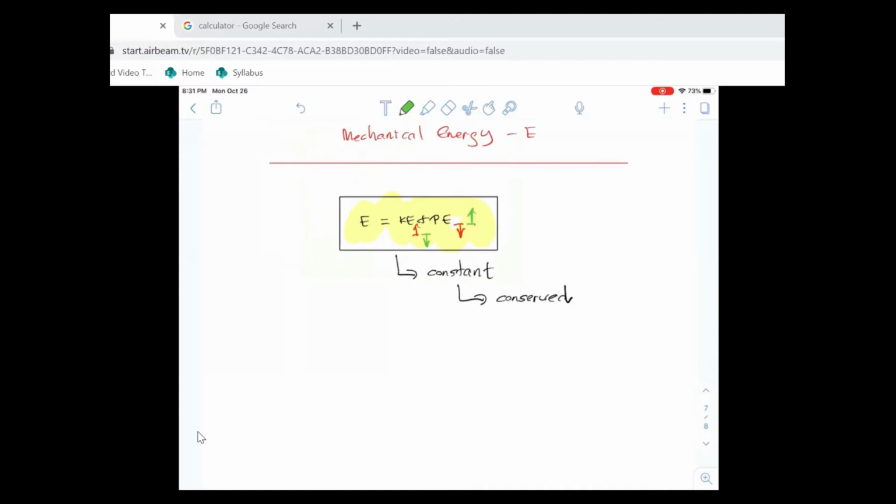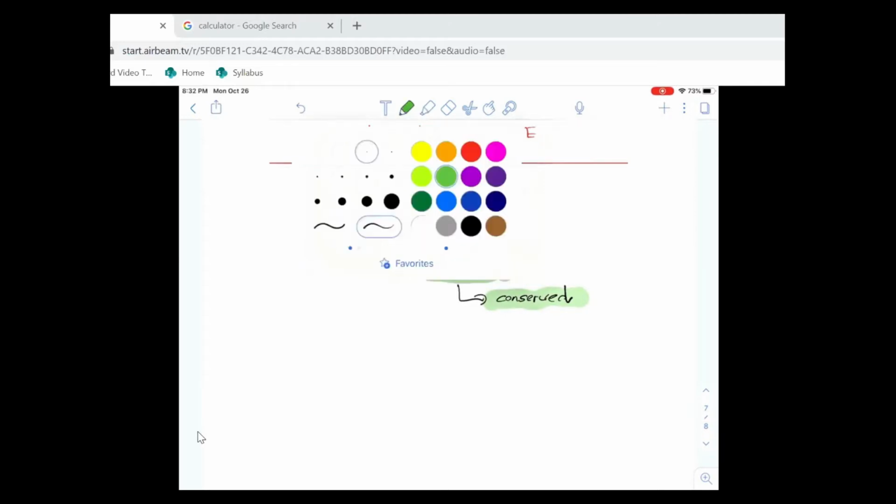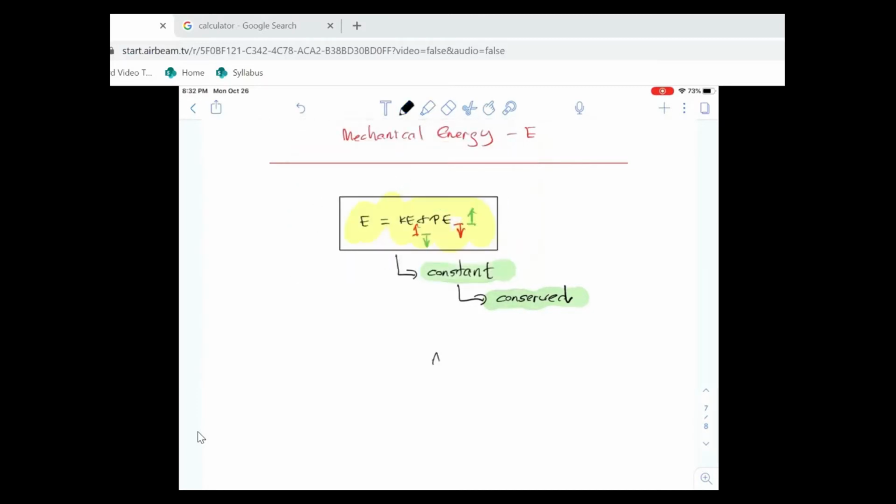So when the mechanical energy is constant, or conserved, kinetic energy gets converted into potential energy, or potential energy gets converted into kinetic energy. So the next question is, what conserves mechanical energy? What conserves mechanical energy is a conservative force. Any force that conserves E is known as a conservative force.